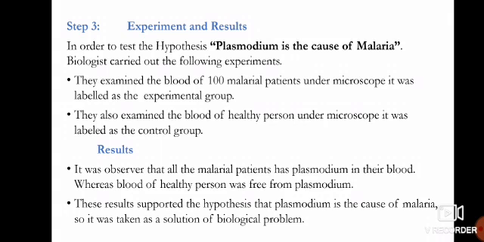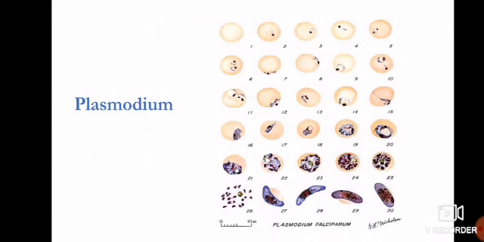They observed that all the malarial patients had Plasmodium in their blood, whereas the blood of healthy persons was free from Plasmodium. These results supported the hypothesis that Plasmodium is the cause of malaria, so it was taken as the solution of the biological problem. These Plasmodium are tiny creatures, microorganisms found inside the blood of malarial patients.